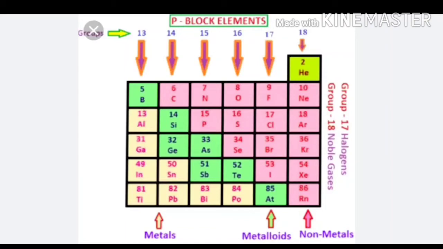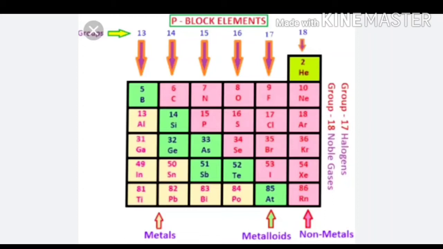So we have discussed the physical properties. Now let's see about the chemical properties. First, chemical reactivity. As we move down the group, chemical reactivity decreases. For hydrides of halogens, bond strength decreases down the group, acidic strength increases, and bond dissociation energy decreases.